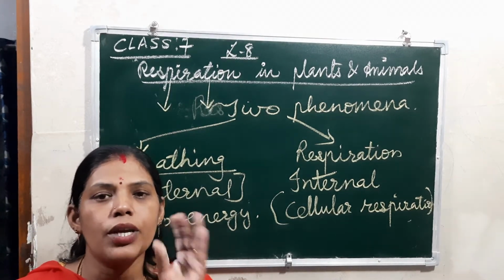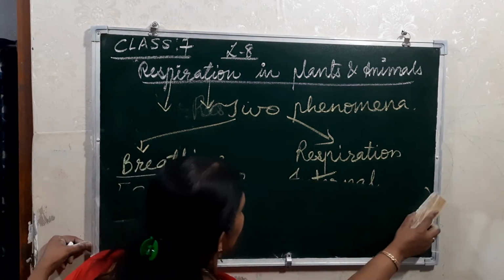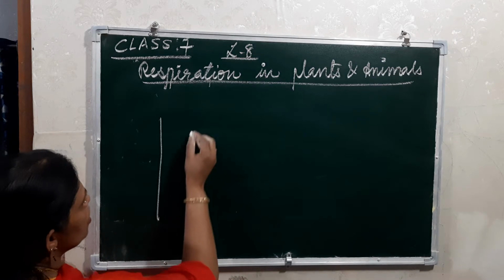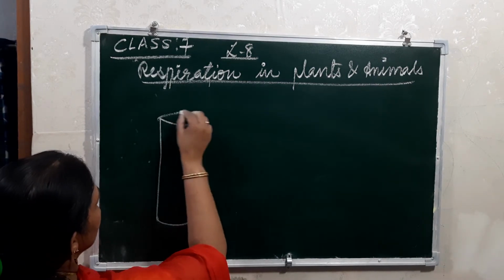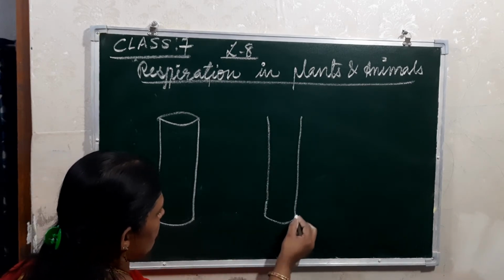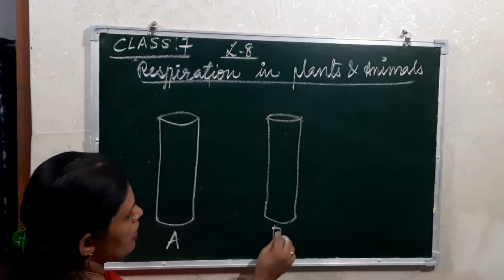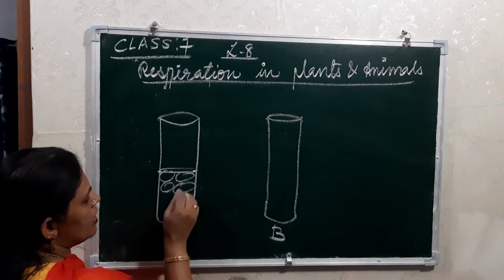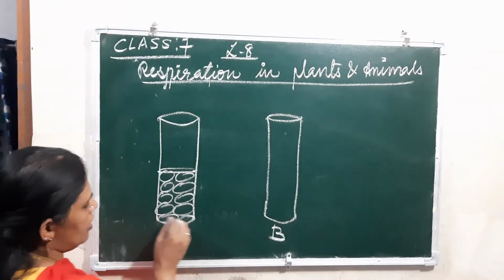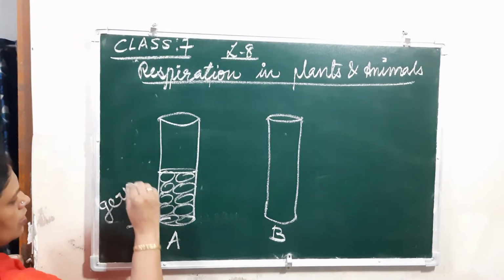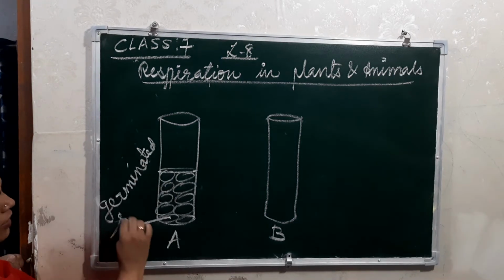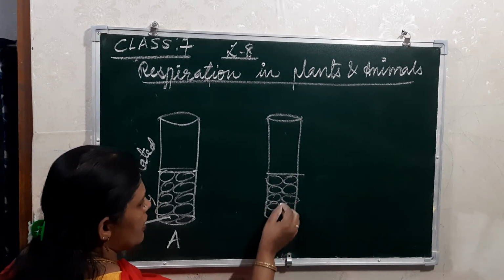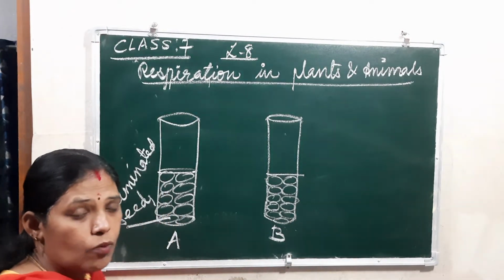For that, what we have to do is take two test tubes, test tube 1 and test tube 2, or we can call them A and B. In the first one we have to take germinated seeds, and in the other we have to take boiled seeds.